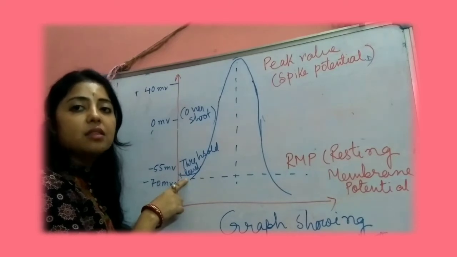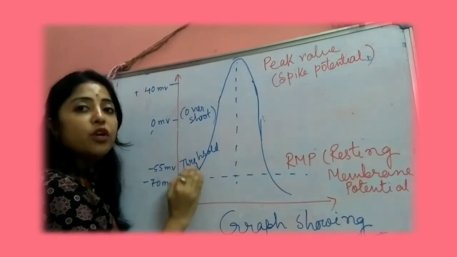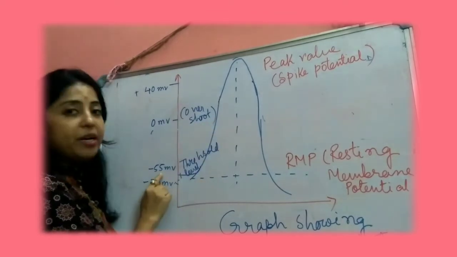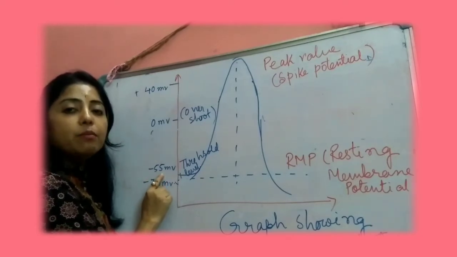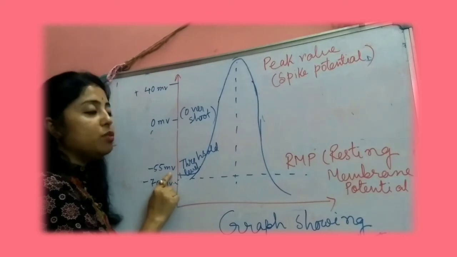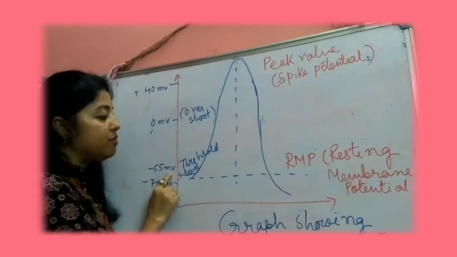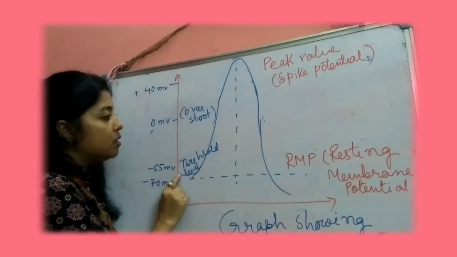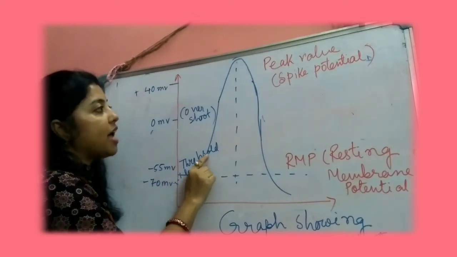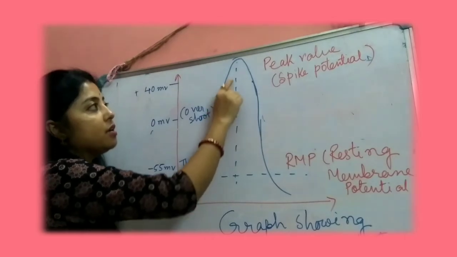And when it is given at threshold level, the nerve will be excited and the potential will reach minus 55 mV. At the threshold level of the stimulus, the potential will be gradually increasing.